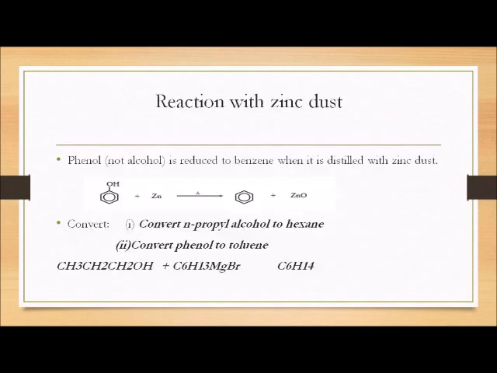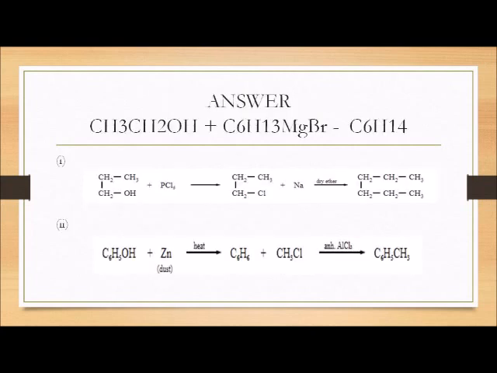The reaction with zinc dust. Phenol is reduced to benzene when it is distilled with zinc dust. So phenols are directly converted into benzene. Here are two questions for your practice: convert n-propyl alcohol to hexane, and convert phenol to toluene. These are the reactions and answers of these questions.